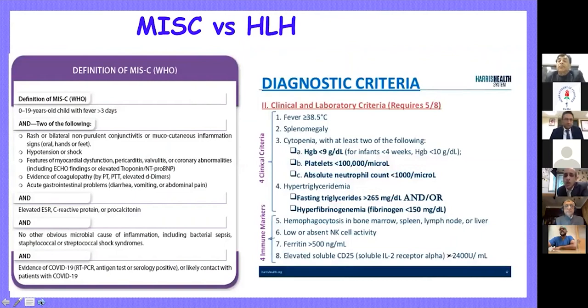The child was sick. So differentiating MISC from HLH can be tricky. With Omicron, I don't know how much MISC we are going to see. But again, when you get flooded with these cases, there are leukemias, there are HLHs, and there are many other conditions which kind of are managed like MISC, and we kind of miss the boat because steroids are given in both the conditions, and we are likely to miss these dreadful conditions, and then the children can end up worse later.